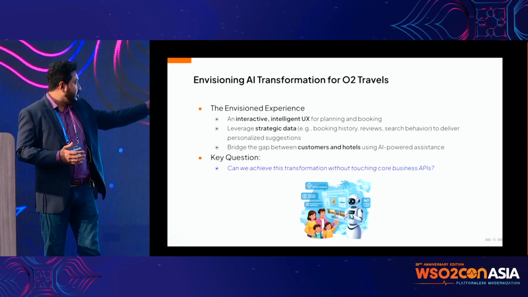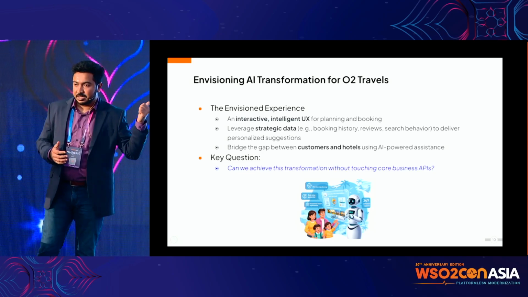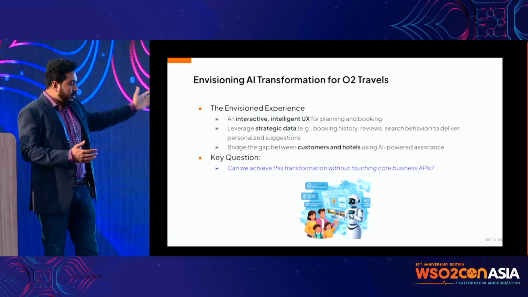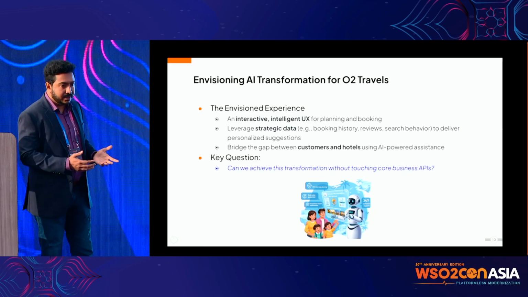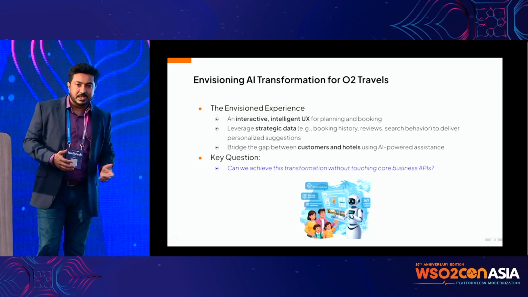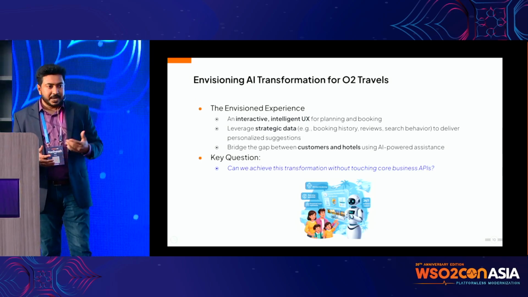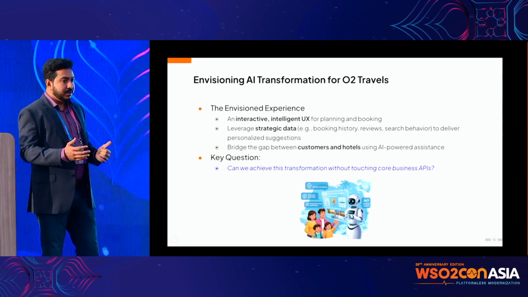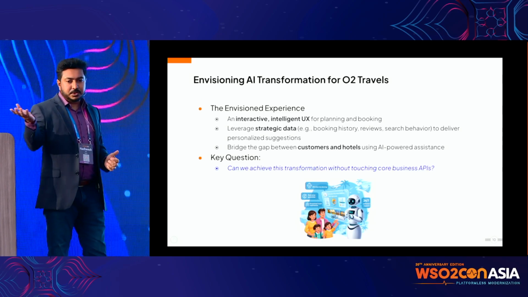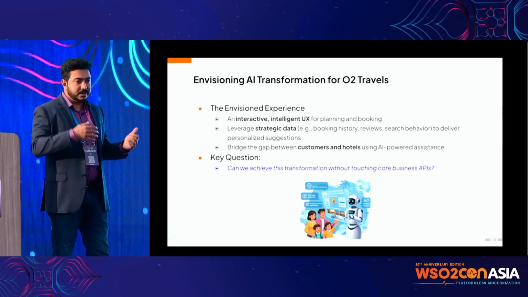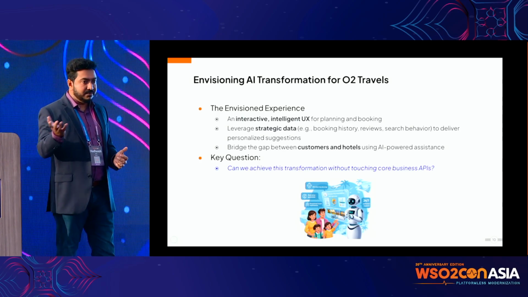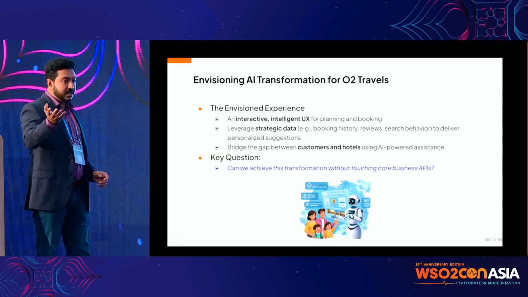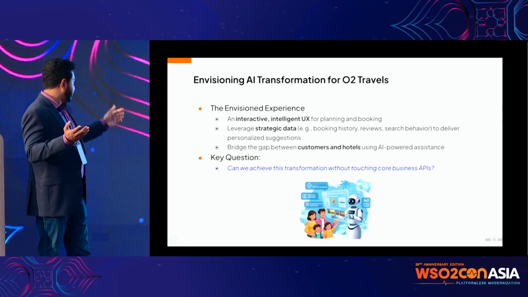And also, we have this strategic data I mentioned earlier. We want to make use of it and give a better experience to our customers. For example, if you know about their booking patterns or what they like, we can make good suggestions to them, right? That's what we are actually doing in our WSO2 application as well. We make use of what your interests are to give suggestions, so you know which sessions you can attend in your mobile application.